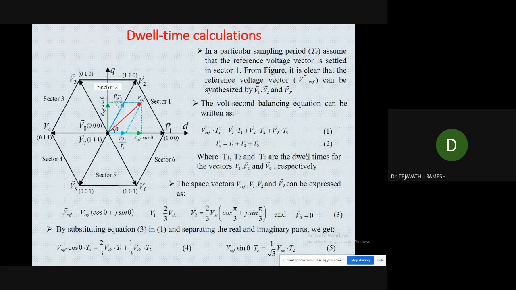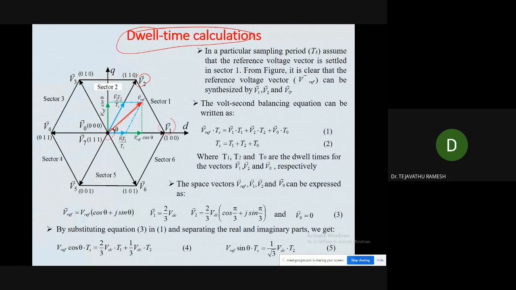Here we need to calculate the dwell times. How will we calculate the dwell times? Imagine that the V reference has fallen in sector 1. What are the nearest voltage vectors? The three nearest voltage vectors are V1, V2 and V0.